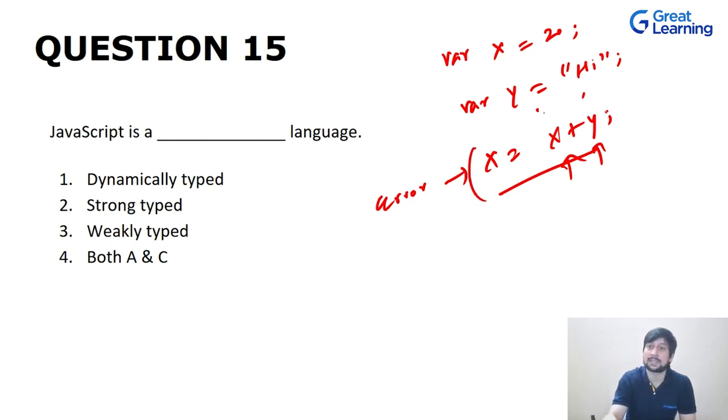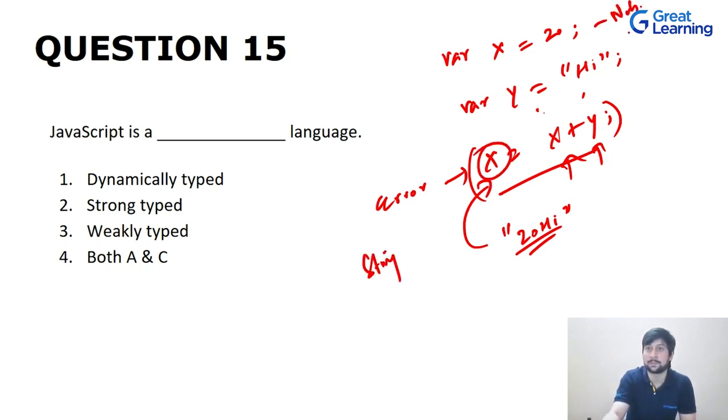But in JavaScript, this is allowed. And when you run this code or when you execute this code, the value that you will be getting in x is 20hi. And this will be treated as a string. So the type of this x is changed to string. Earlier it was a number, right?